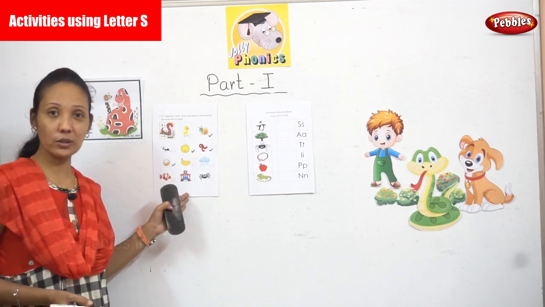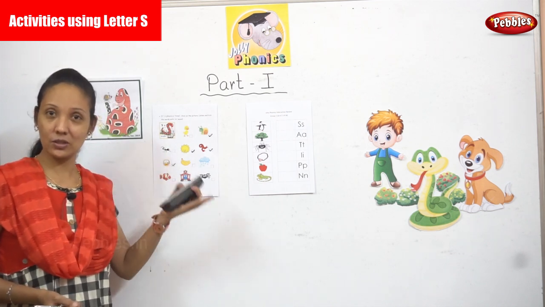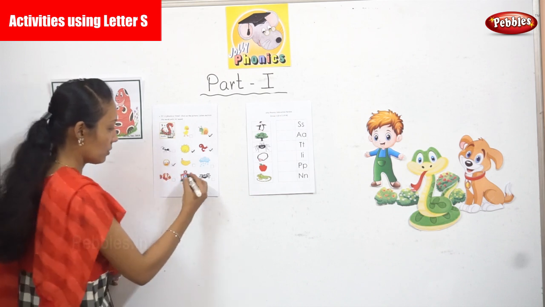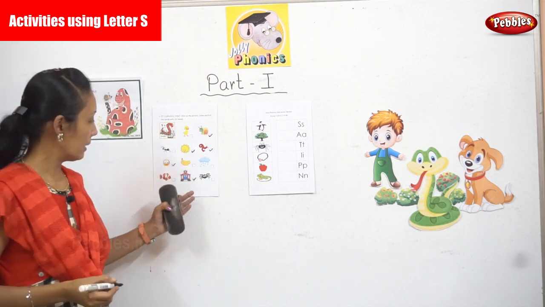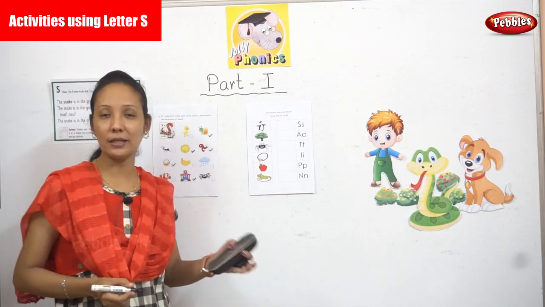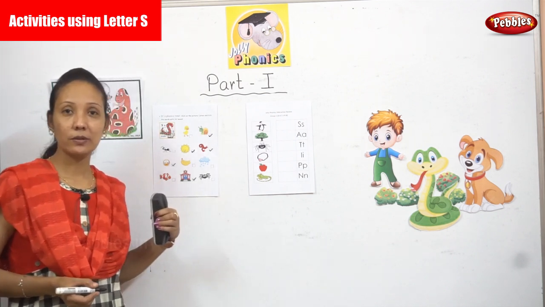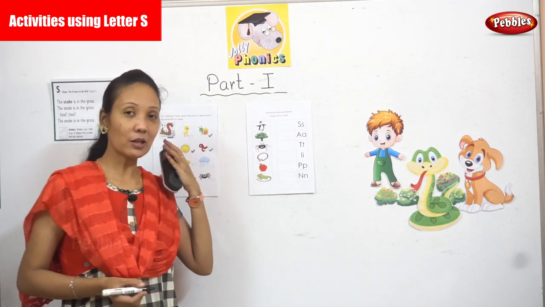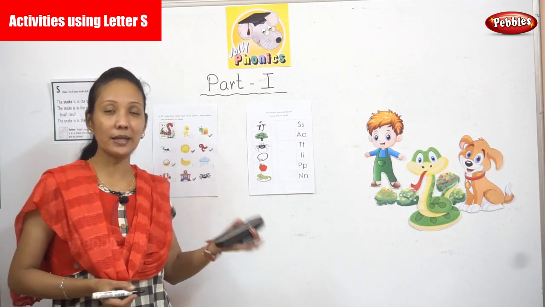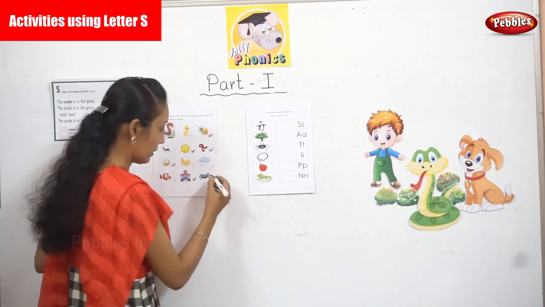Next one, school. What is the sound you can hear? School. Yes, can you hear S sound? So you need to mark it. Okay. Next one, spider. What is the word? Spider. Now, can you tell me, children, what is the sound over there? Can you also try to say the word spider? Yes, it is S. So shall we mark it? Yes, you mark it.